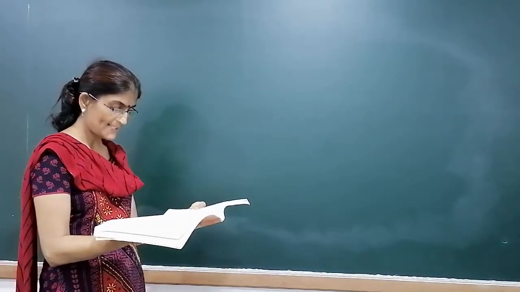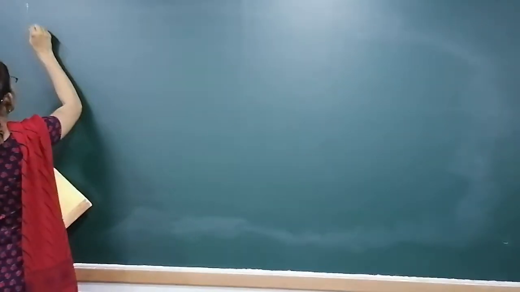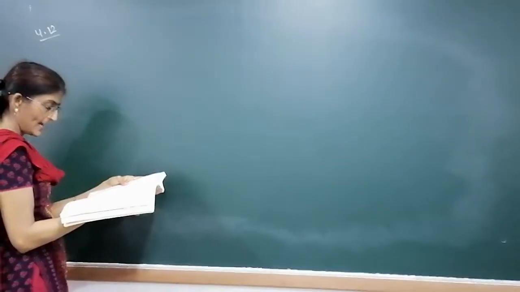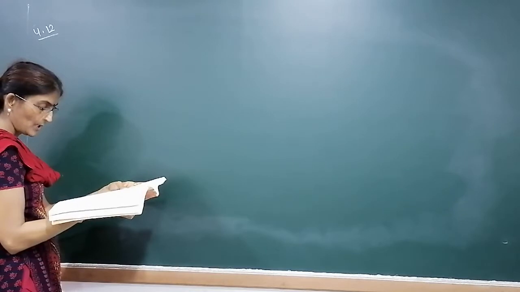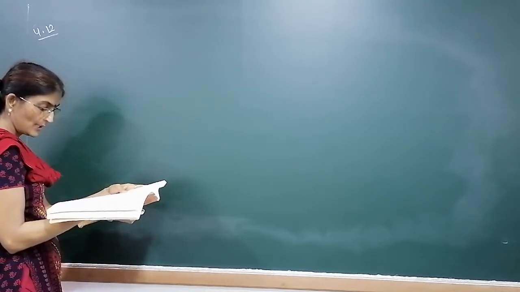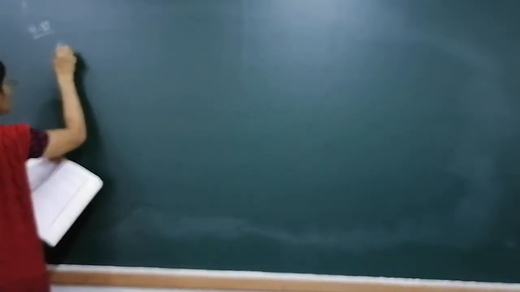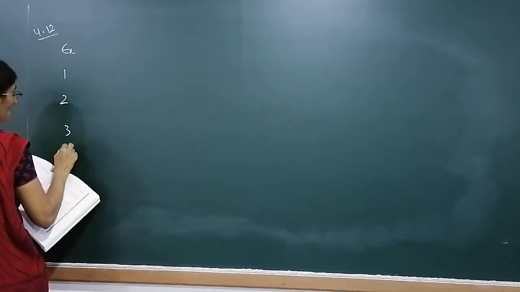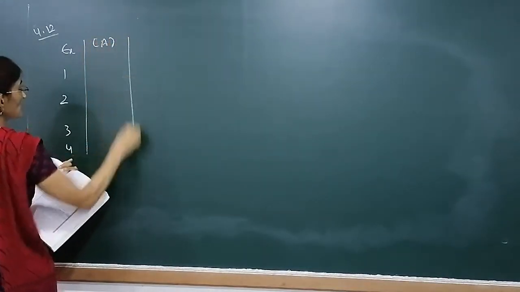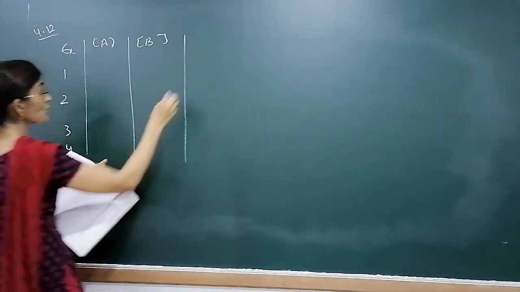Next we are doing 4.12. One table is given. Reaction between A and B is first order with respect to A, zero order with respect to B. Then we have to fill the blank. Experiment 1, 2, 3, 4 given. Concentration of A given. Concentration of B given. And the rate of reaction given.